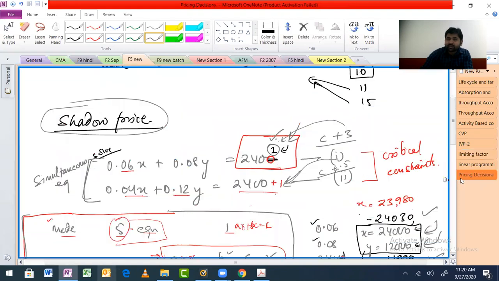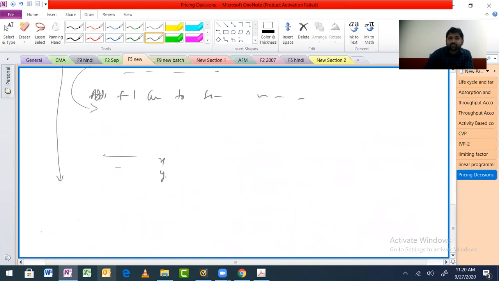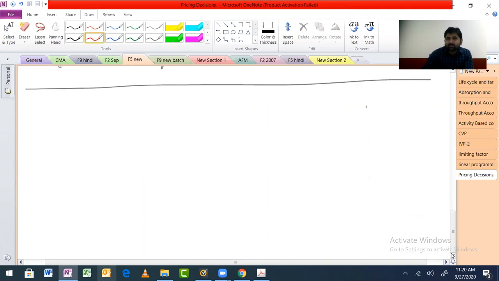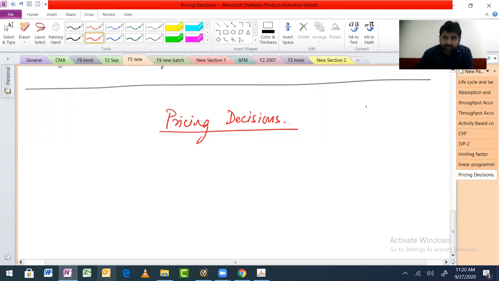That is what we did one by one. Now, coming back to today's class, this next topic that we have to start was pricing decision. The problem with pricing decision is that here we have got topics. I cannot make one chart or table, the thing that we did in the last chapter, where that was also a very scattered thing, but then I arranged it in a way and then it was easy to talk about it.